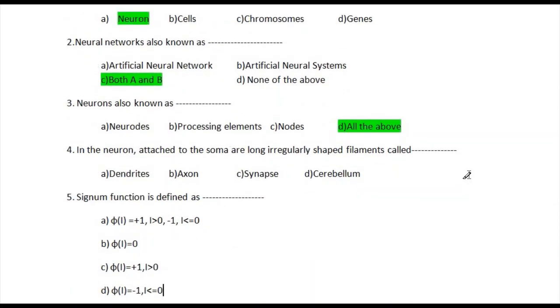The fourth question is: in the neuron, the long irregularly shaped filaments attached to the soma are called? The options available are dendrites, axon, synapses and cerebellum. The correct answer is dendrites.